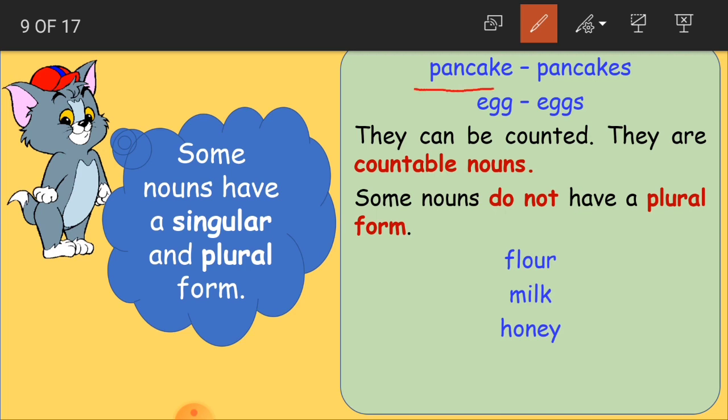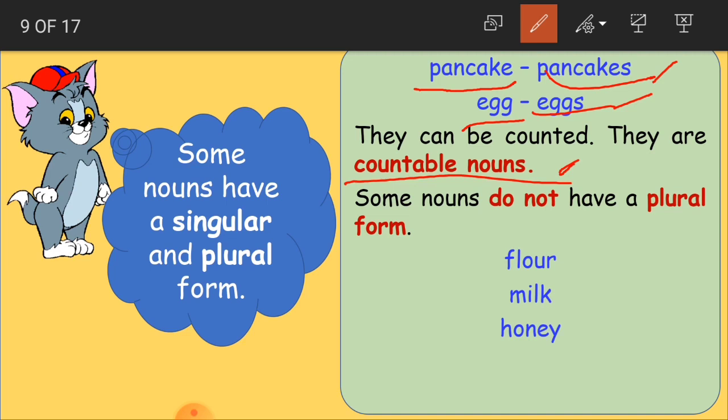This noun has a plural form, and even this noun, egg, has a plural form. They can be counted and they are countable nouns. The nouns which have a plural form are called countable nouns because we can count them.